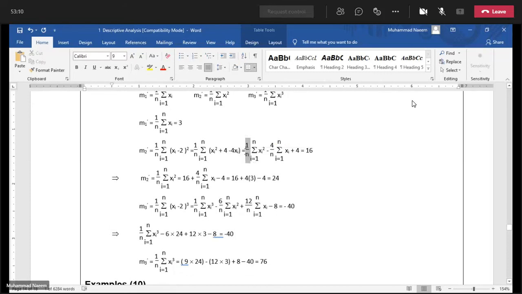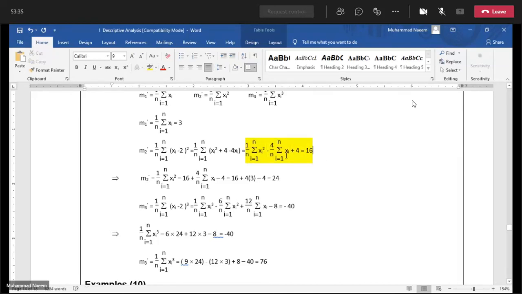So this situation we have. This is just the expansion. We have expanded the square, summing up, dividing by n, and equal to 16, which is given, already given.